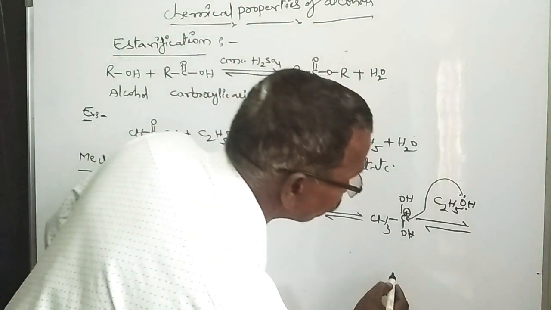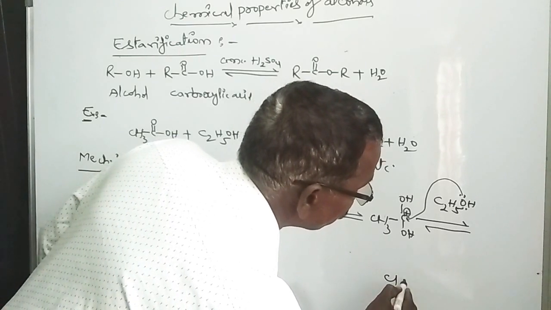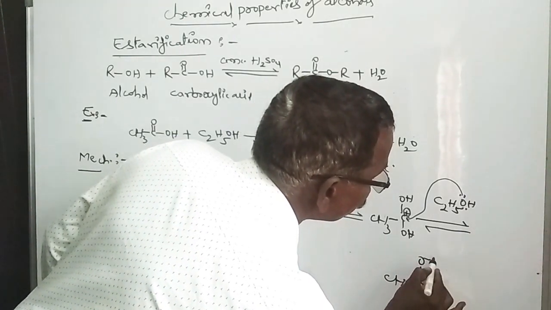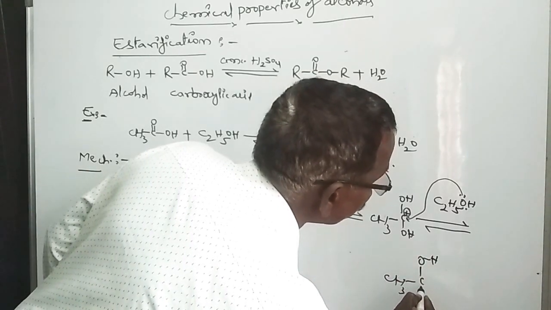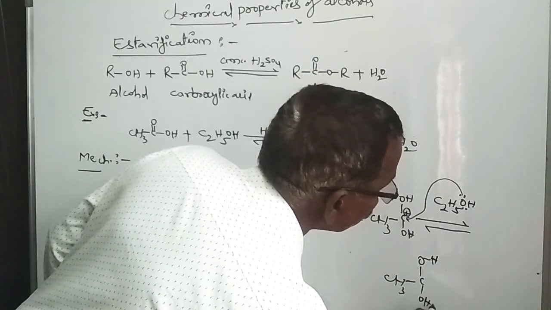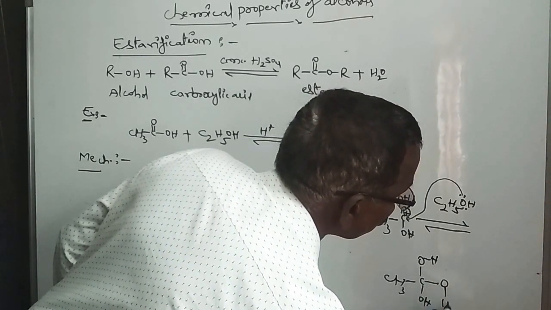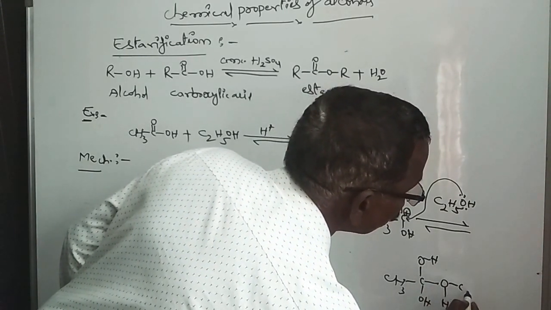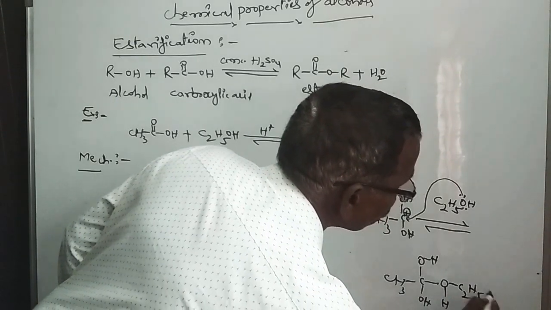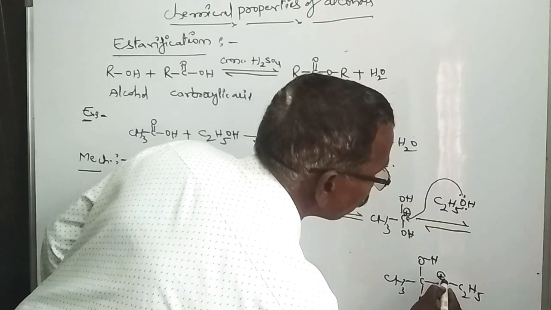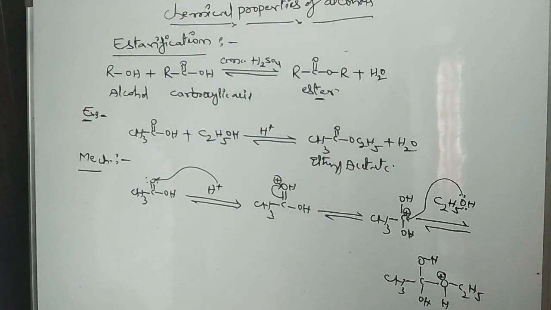So it forms CH3 and OH, next carbon, oxygen, hydrogen, and C2H5. Oxygen has less electron density, so a positively charged oxygen is formed.